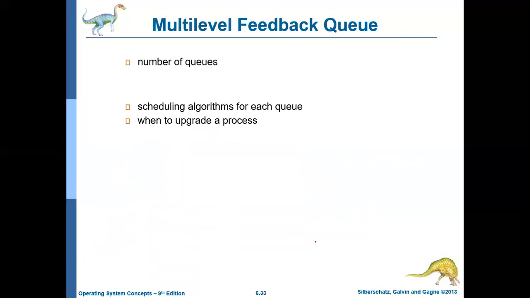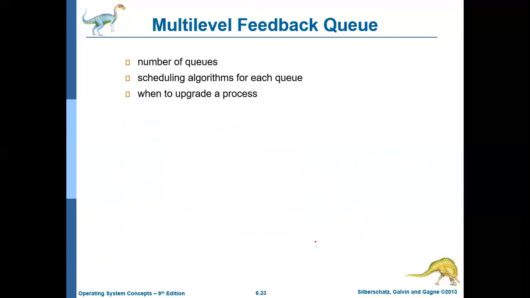And also it depends on when a process will be moved from lower priority to higher priority, which is called upgrading. Under which situation will a process be moved from lower priority to higher priority? This is basically aging. The process will be moved from lower priority to higher priority if it stays in the lower priority for a longer period of time. Similarly, when will a process be demoted to lower priority? That is what we have discussed.